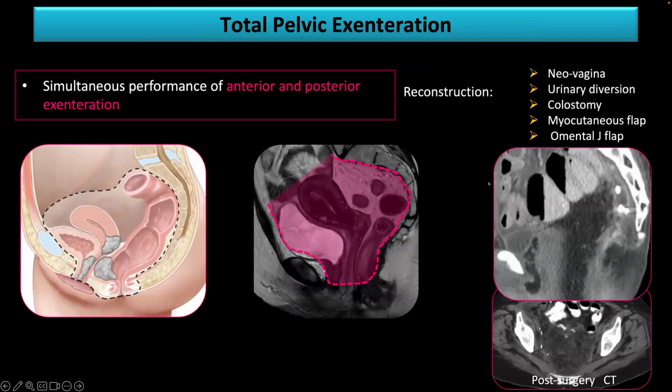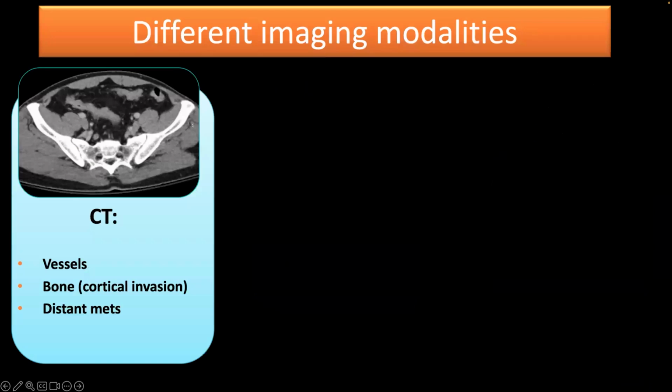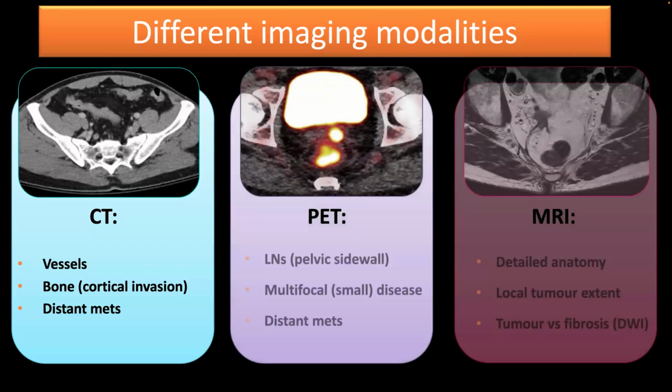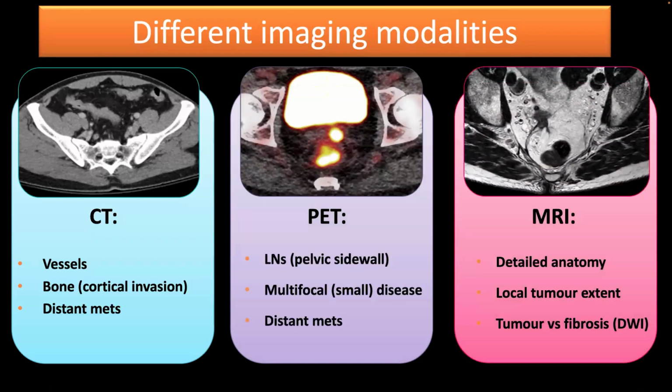And at the end, what is left on the post-surgical CT, you will have mostly only fat. And you are removing all the compartments from the anterior, central, and posterior compartments. So let's discuss the different imaging modalities in this kind of exenteration. First, CT is interesting to evaluate the vessels, the bone, and the distant metastasis. Then we have the PET-CT for lymph nodes and multifocal disease and distant mets.